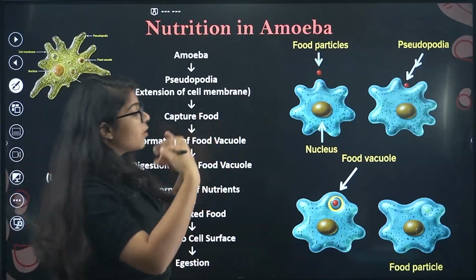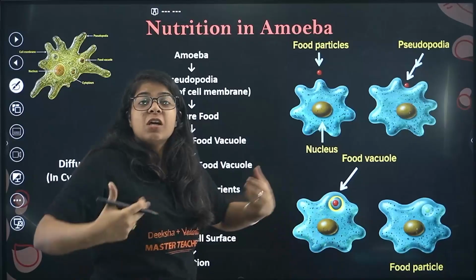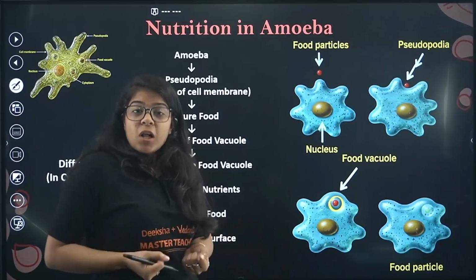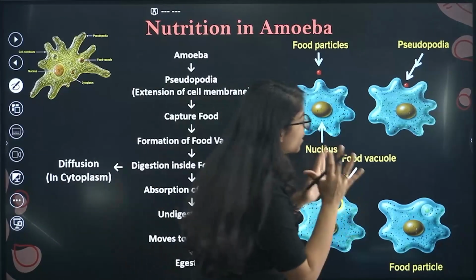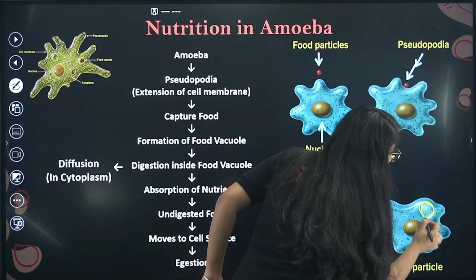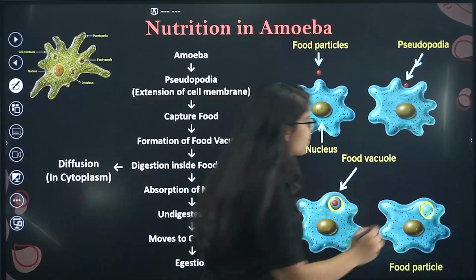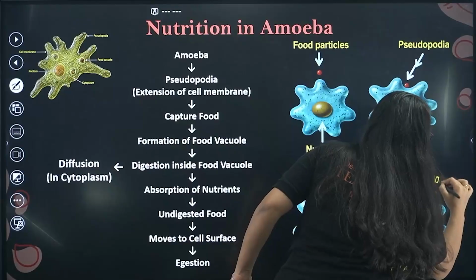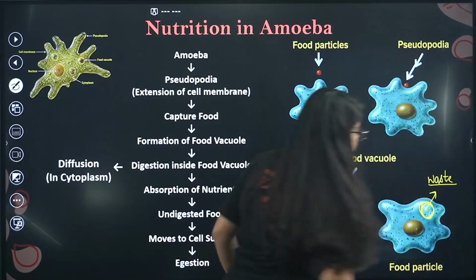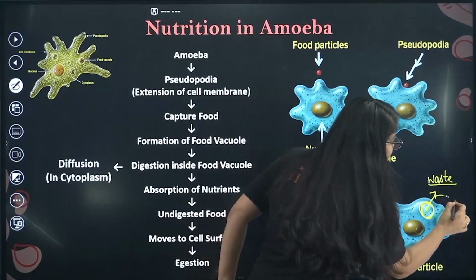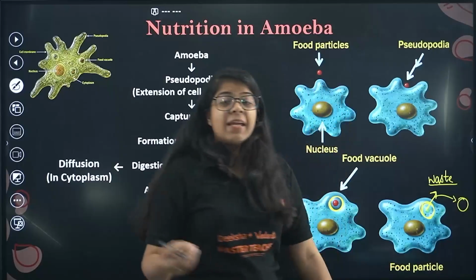Once it gets all the nutrients, it leaves the remaining part. It absorbed all the nutrients, and now it's like, I don't need this part. This is waste. So it kicks all the stuff out, and all the waste comes out, and that is called egestion.